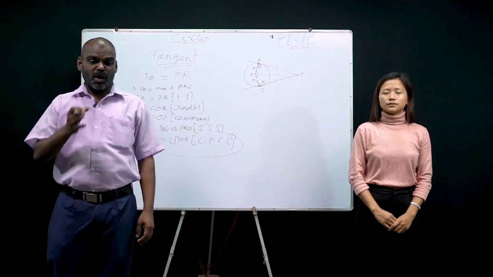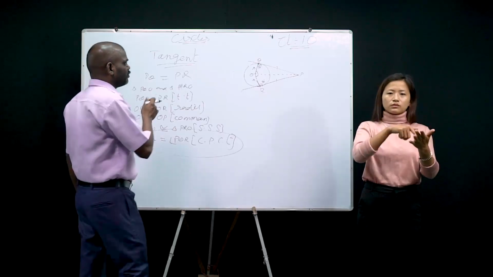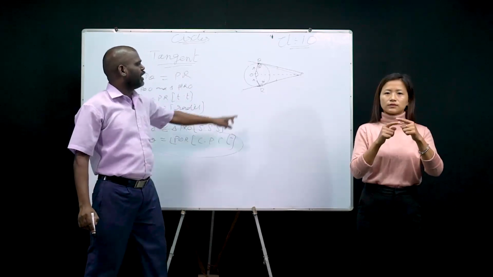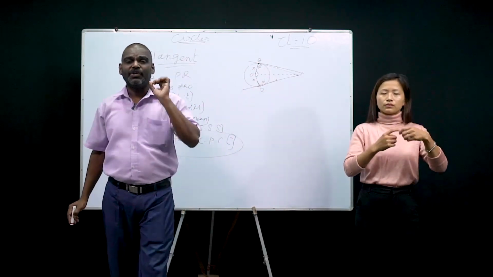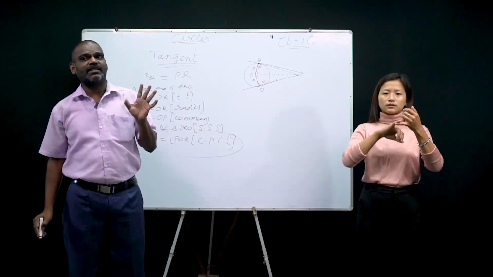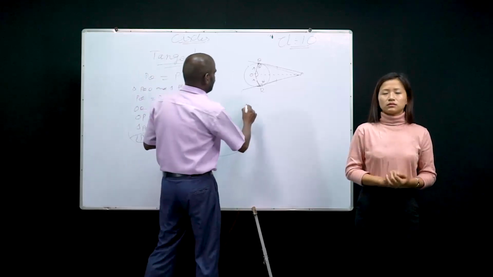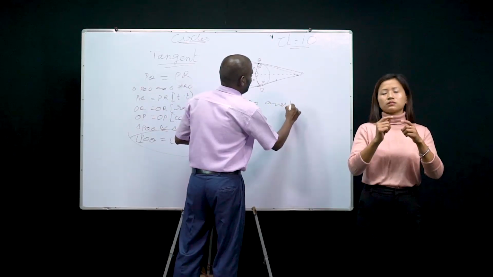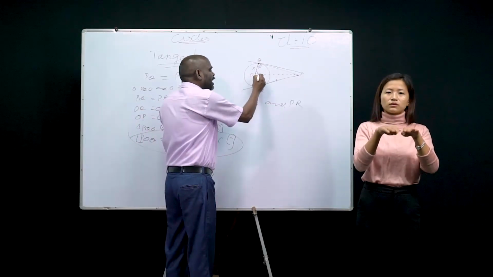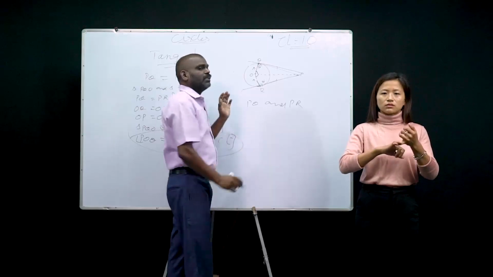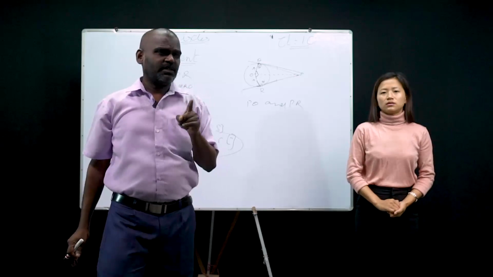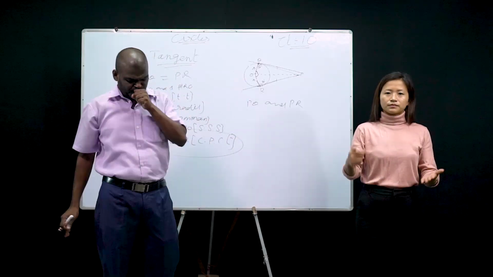Okay. So now the point we are going to use here is equal tangents. PQ and PR are equal. Equal tangents subtend equal angles at the center. Which are the equal tangents? PQ and PR, they are equal. If these two tangents are equal, they subtend, that means they make, equal angles at the center. Clear, children? Okay. Now these are the points.